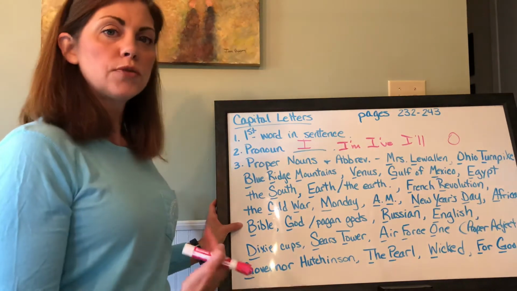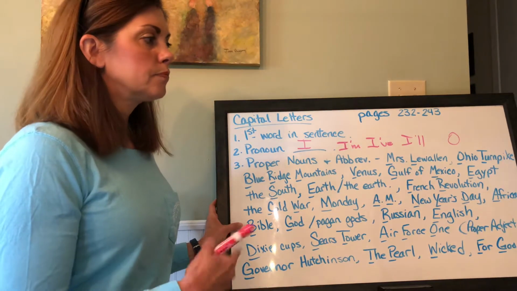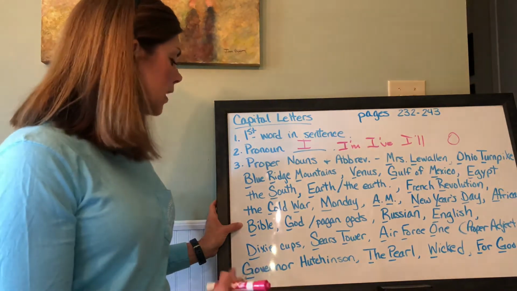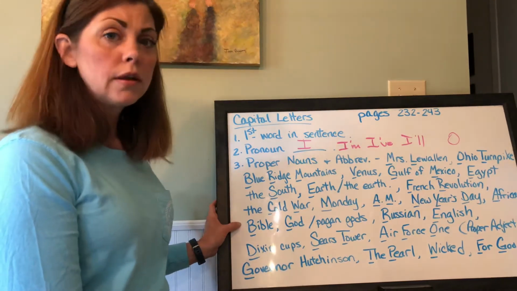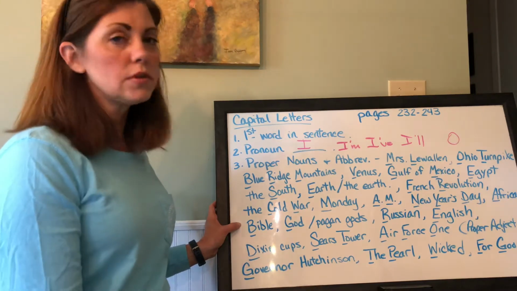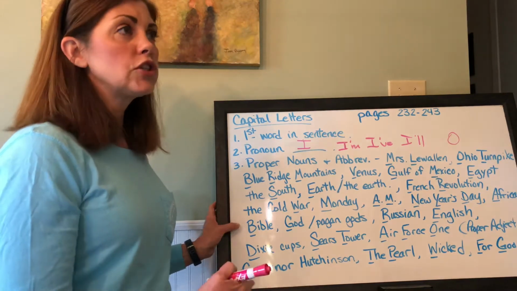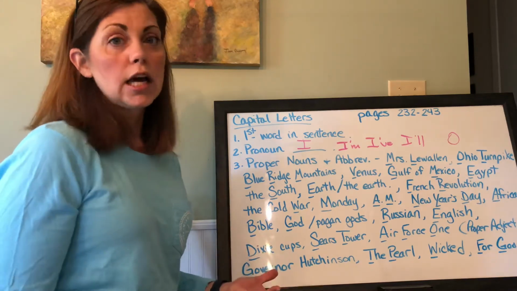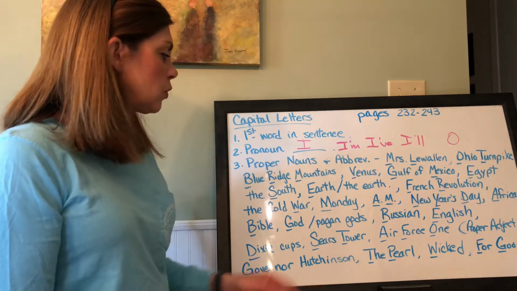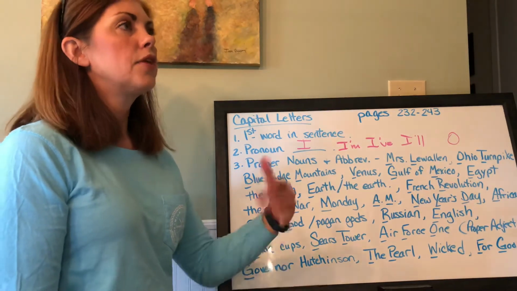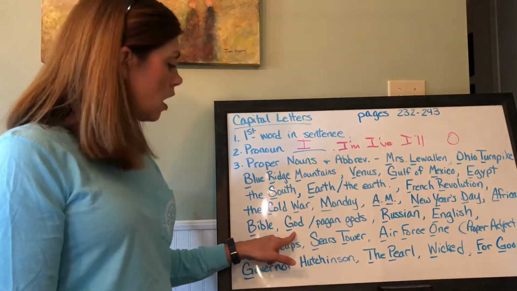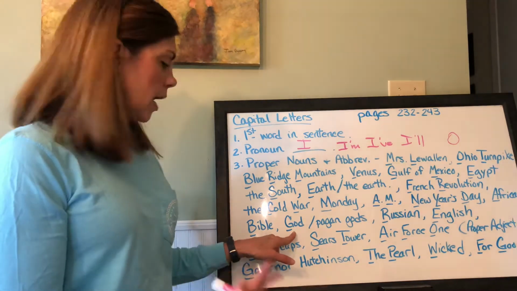Anything referring to different religious books or deities or anything that goes along with that, like the Bible, the Quran, you would capitalize that. You capitalize the Talmud, the Old Testament, the New Testament. All of those things are going to be capitalized. If you're referring to specific Greek gods and goddesses, you would capitalize it because it's a proper name. However, if you're referring to a pagan god, like if you just wanted to say the gods of Greece, you would leave that lowercase. If you're referring to God, our God, you would capitalize God.